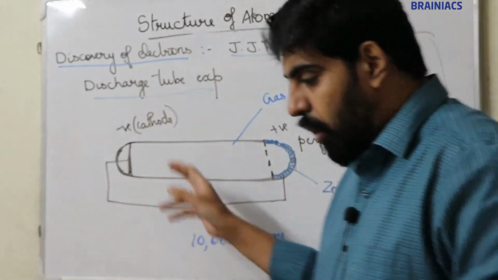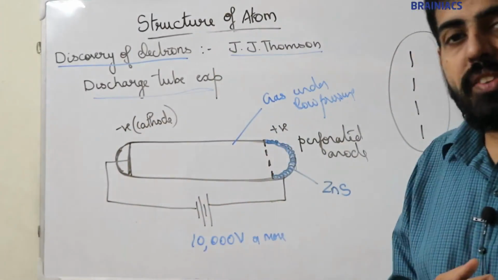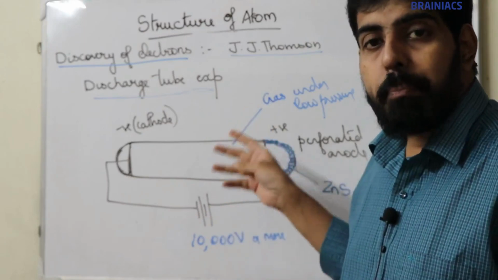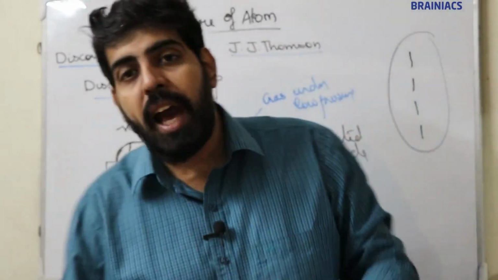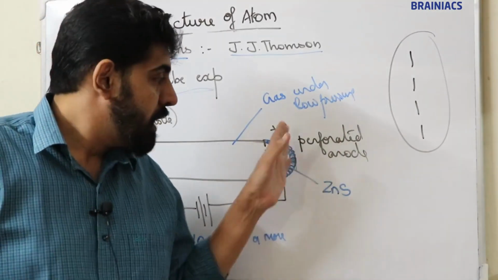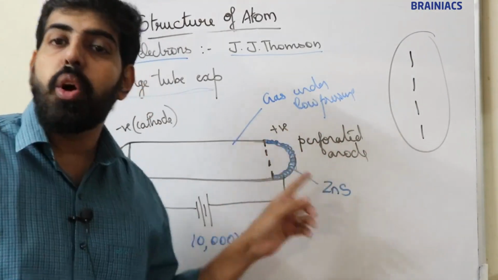Now the negative electrode is known as the cathode and the positive electrode is known as the anode. J.J. Thomson took not a simple anode, he took a perforated anode. Perforated anode means an anode with so many holes. Just behind that perforated anode, he coated zinc sulphide.